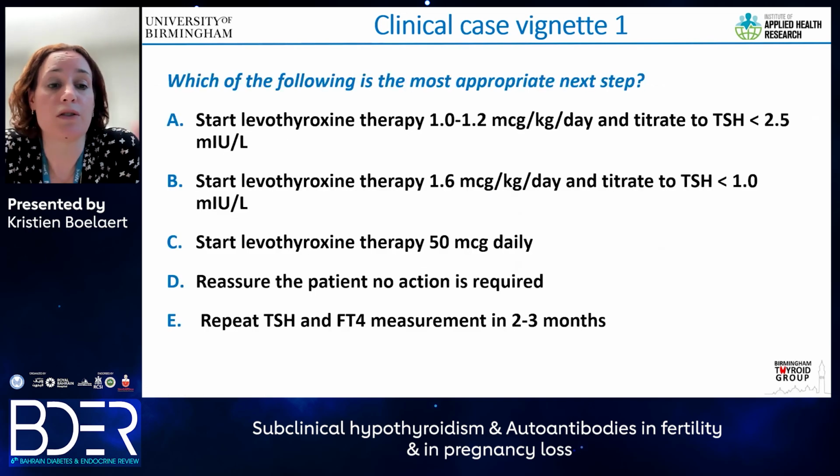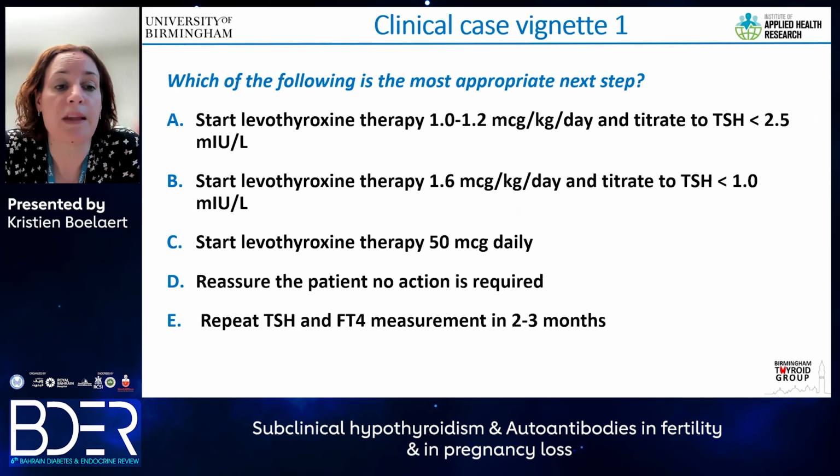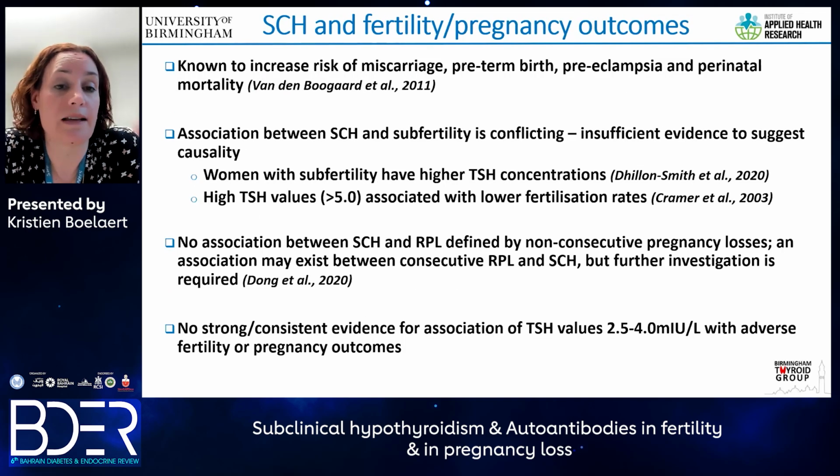And so the question is, this is a lady with a serum TSH of 5.4 and not much else to find, do we start levothyroxine therapy at 1 to 1.2 micrograms per kilogram? Do we start levothyroxine at 1.6 micrograms per kilogram? Do we give her 50 micrograms of levothyroxine? Do we reassure her and tell her no action is required? Or do we repeat TSH and free T4 measurement in 2 to 3 months? I'll just give you a little moment to think about this. And I will come back to what I think is the right answer at the end of this section.